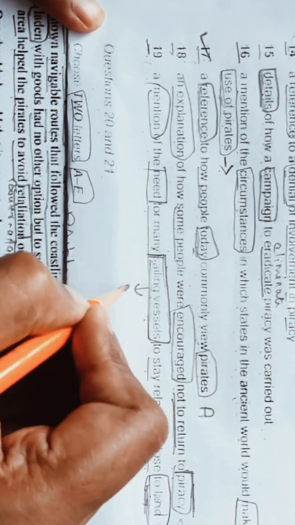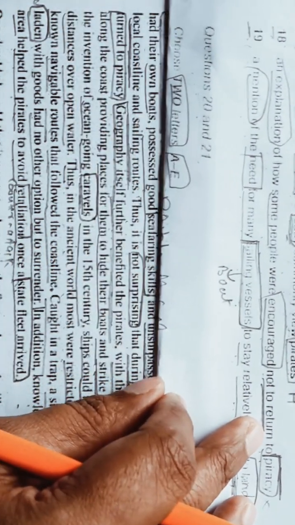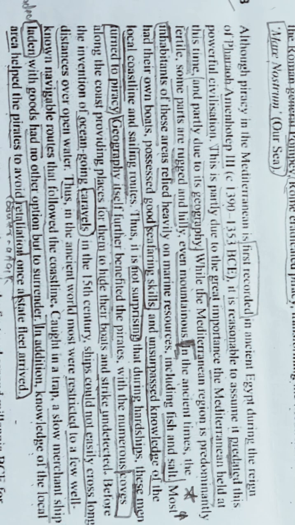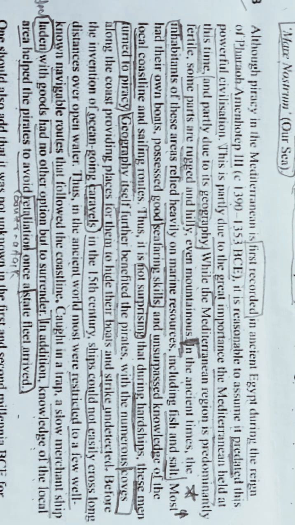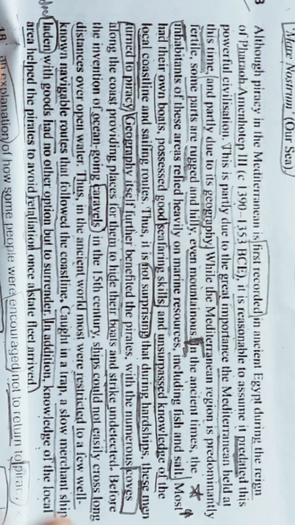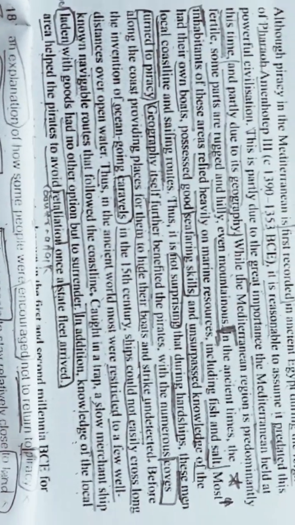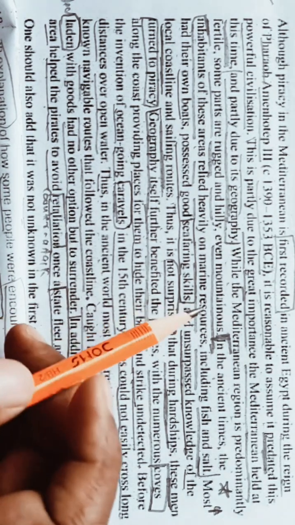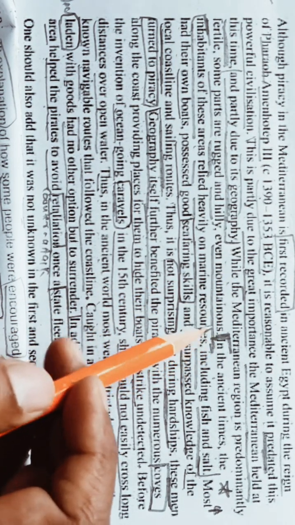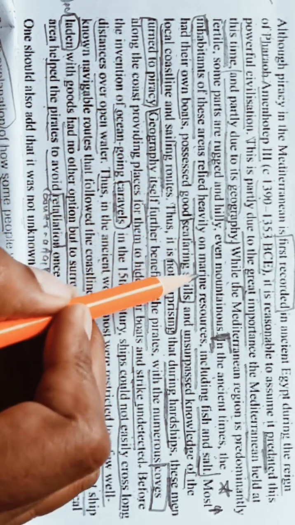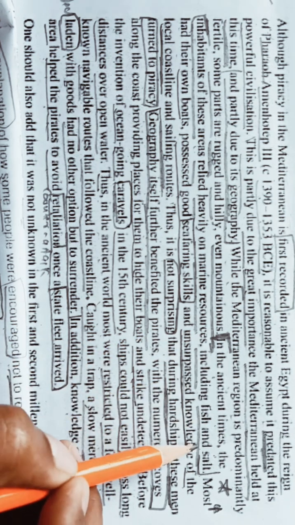Sailing vessels means boats. From here, in the ancient times, the inhabitants of these areas relied heavily on marine resources, including fish and salt.